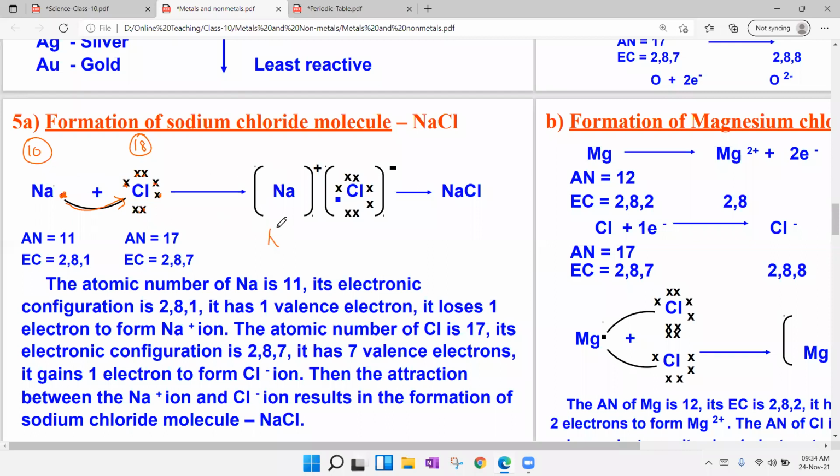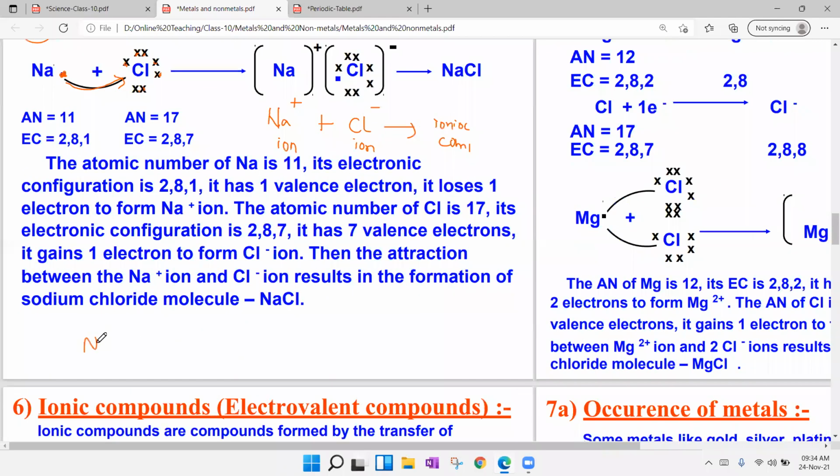Sodium, by losing one electron, will become Na plus, a positive ion. Chlorine, after gaining one electron, will become Cl minus, a negative ion. Both the positive ion and the negative ion will combine together to form one ionic compound. You see, ion plus ion gives rise to one compound, that is an ionic compound. And this equation can be written as Na plus plus Cl minus gives rise to NaCl.